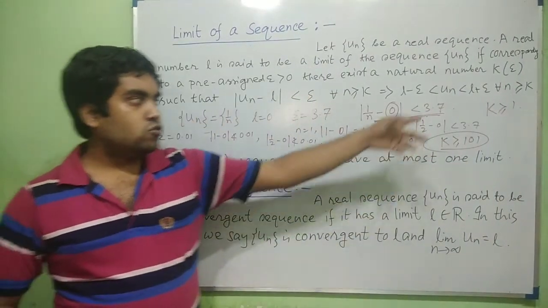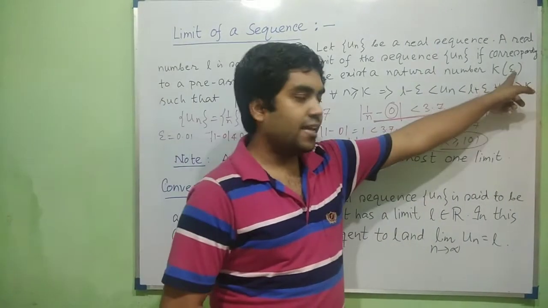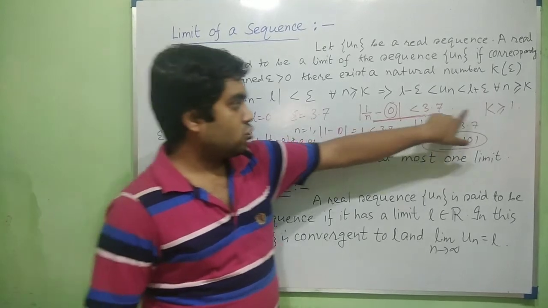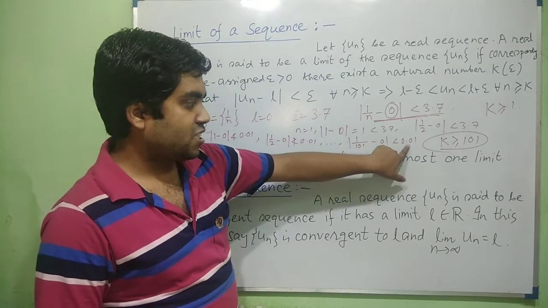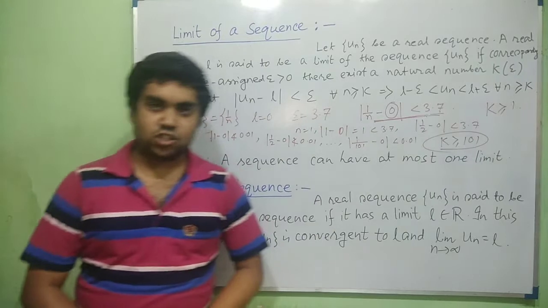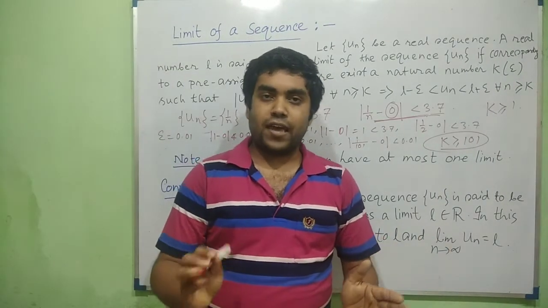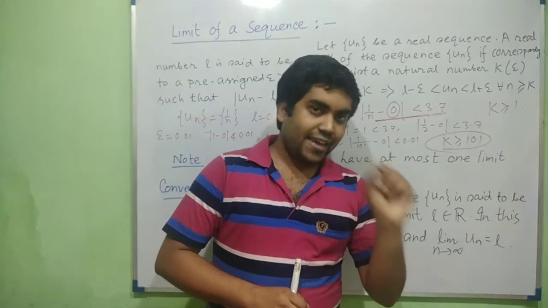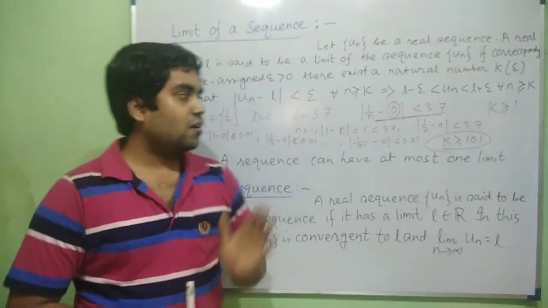So these values of k vary depending upon epsilon. Here we chose epsilon as 3.7, so we get k as 1, and here we chose epsilon as 0.01, so we get k as 101. All those are natural numbers. If we can find such values of k for each positive epsilon, then we can say that the sequence un must have a limit L.